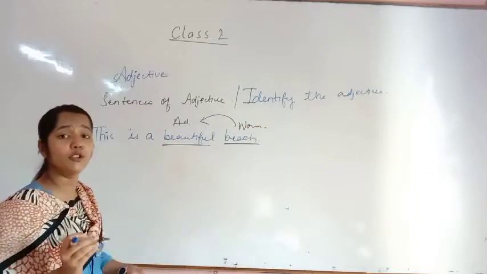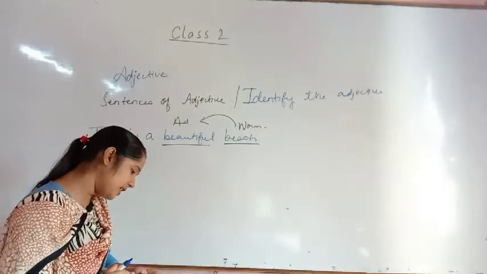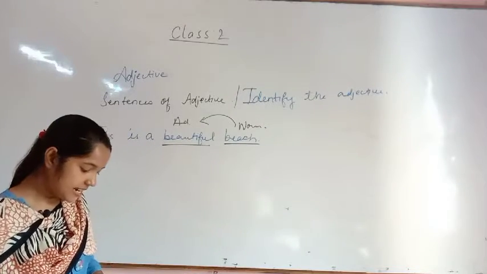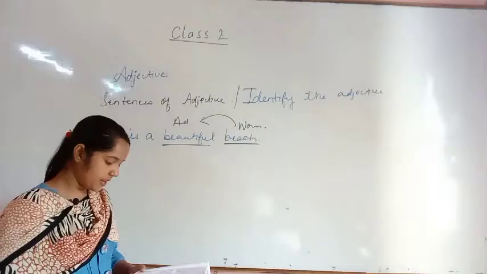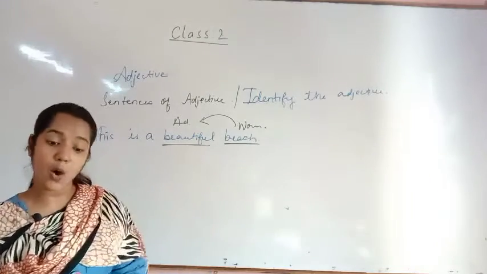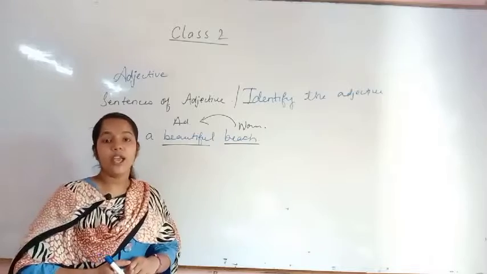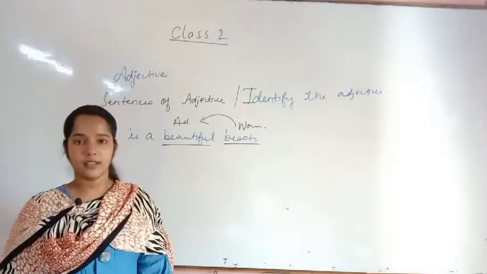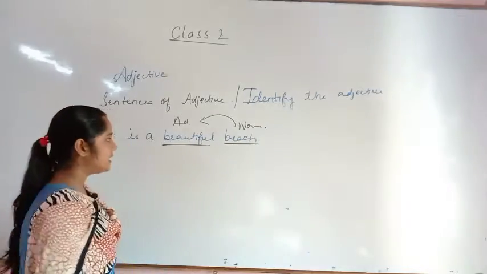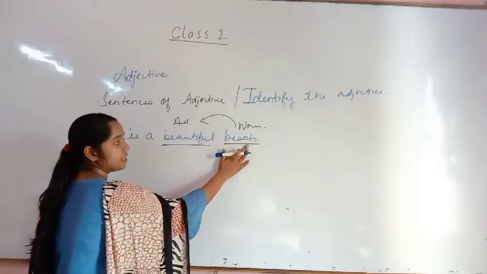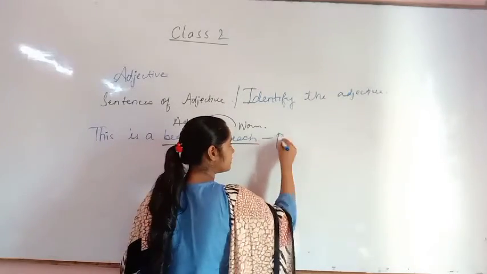So this is a rule of using adjective. Now the second one is, they tell us what kind of person, place, animal or thing the noun is. When we studied noun, we have read about person, place, animal, things, isn't it? So this is beautiful, this is beach, then beach is a